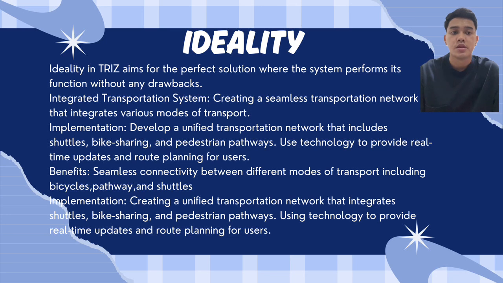For implementation, develop a unified transportation network that includes shuttle, bike sharing, and pedestrian pathway. Use technology to provide real-time update and route planning for user. For the benefit, seamless connectivity between different modes of transport including bicycle, pathway, and shuttle. That's all from me. I will pass to Shazwan.